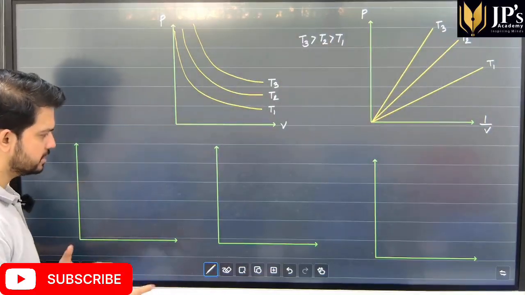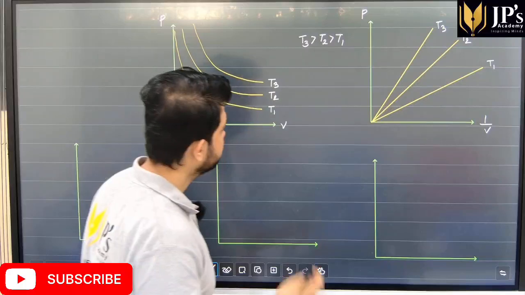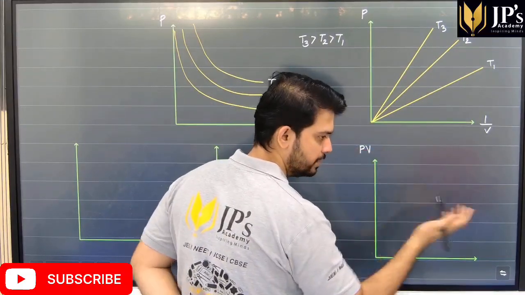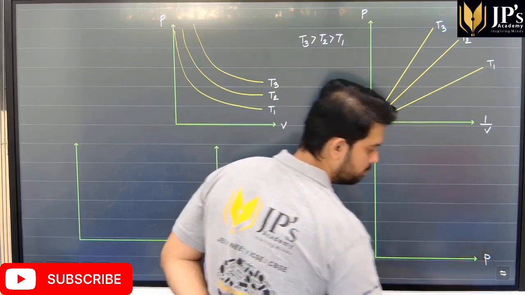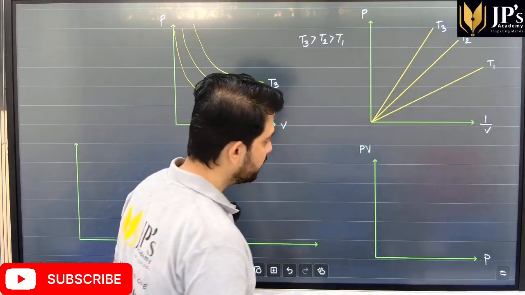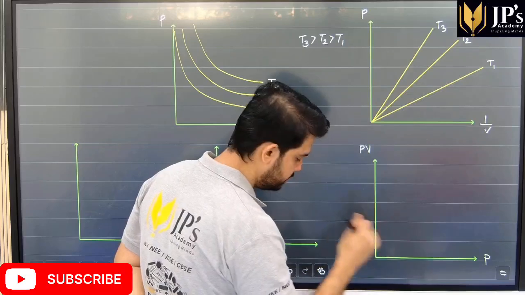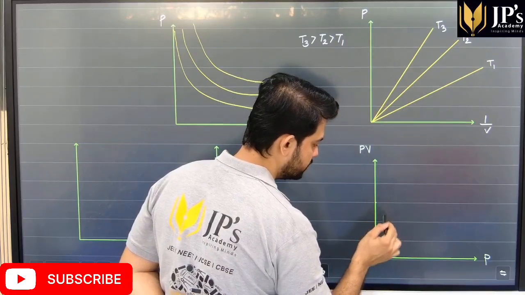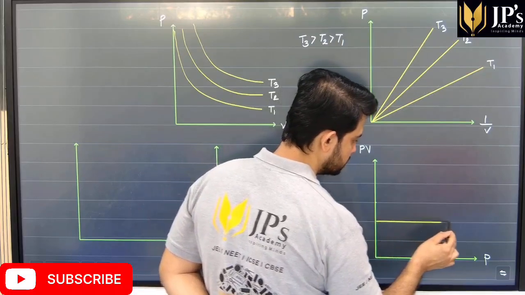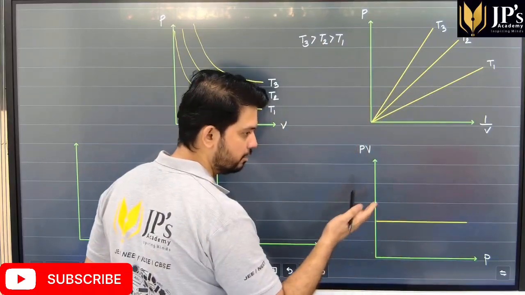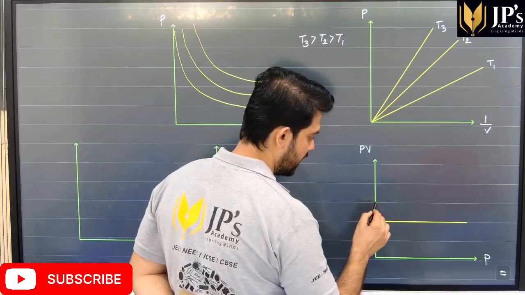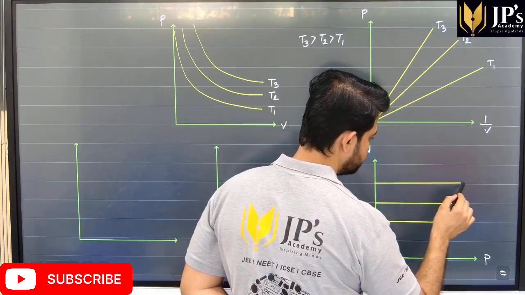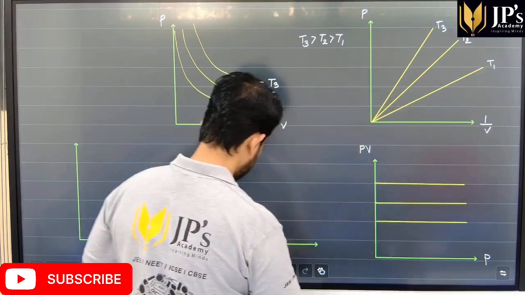Now students, we can have such various different types of plots. For example, let's say students, we know that PV is always going to remain constant, so you can have a plot for PV versus P. And PV versus P or PV versus V, students, the plot is going to remain the same because the product of pressure and volume is always going to remain a constant. So we'll get a graph which is parallel to the x-axis, and the same thing again, if I keep increasing the temperature, we observe that the plot moves higher.